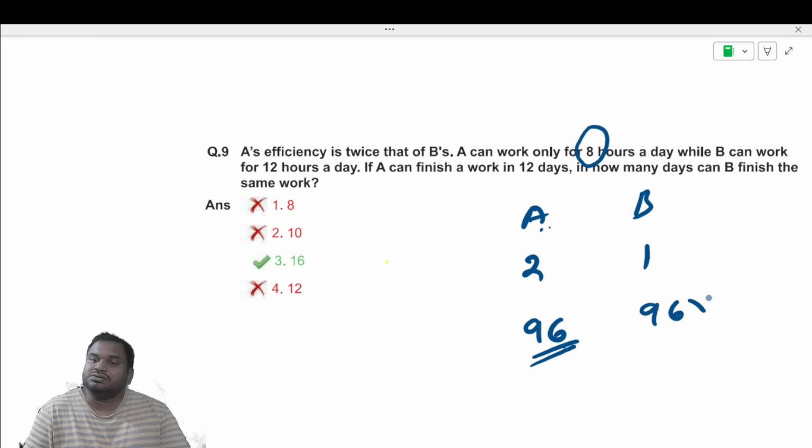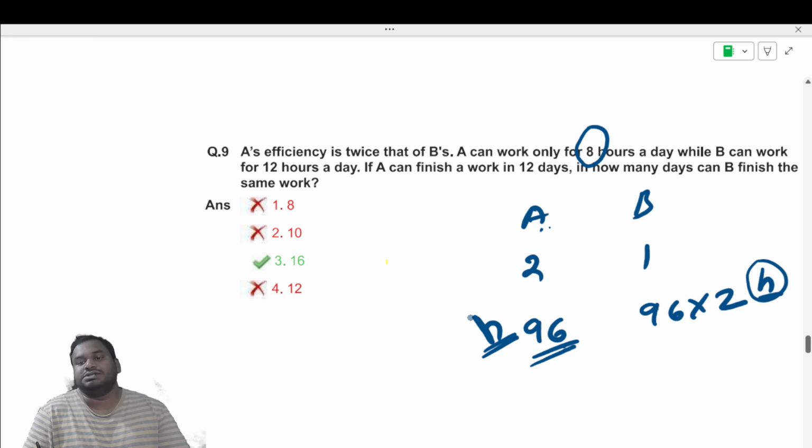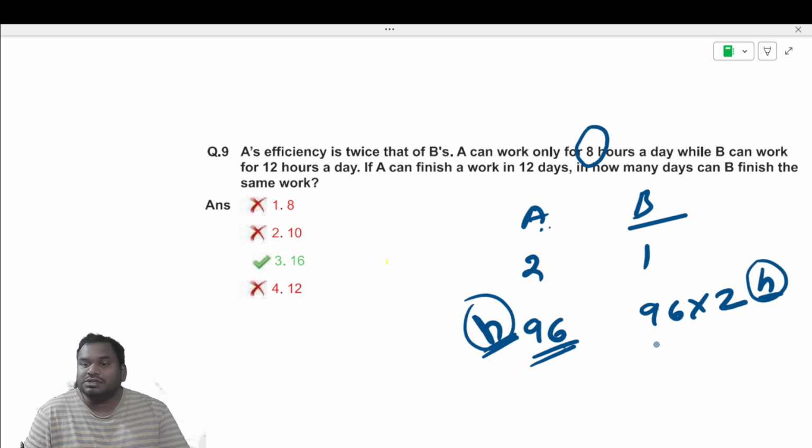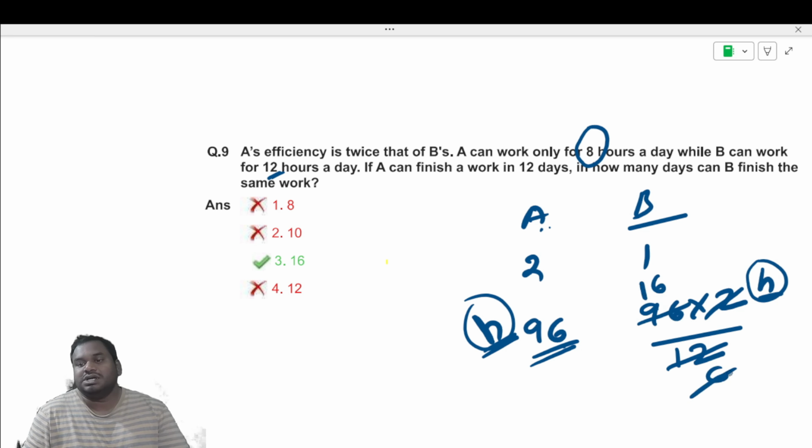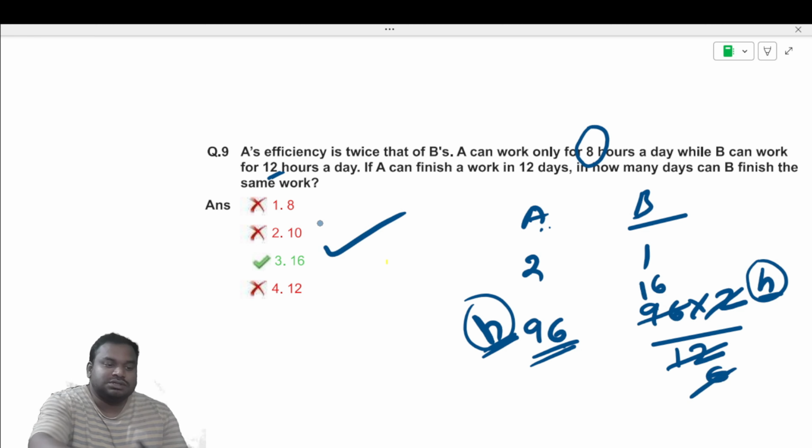So 96 into 2 is the time taken. In hours I am saying. These are all in hours, because I need to convert everything into one parameter. So I am converting it into hours instead of days. But we need the total number of days taken by B to finish the work. We got the total number of hours taken to finish the work. In a day he will work for 12 hours. So if I divide by 12, I'll get the number of days he takes. 192 divided by 12 is 16. In 16 days he can finish the work. This is how we will do.